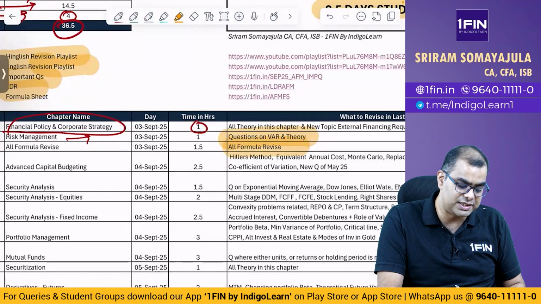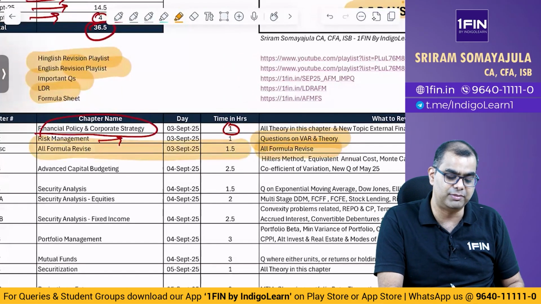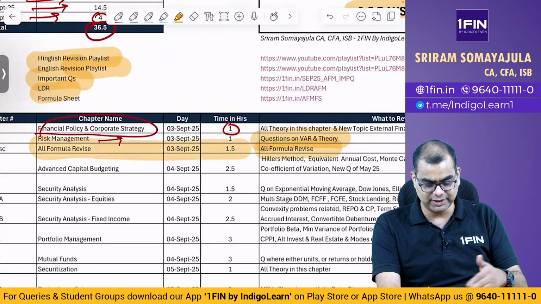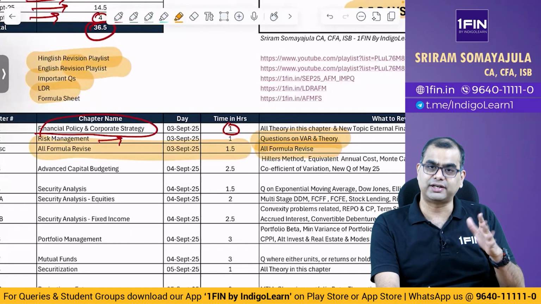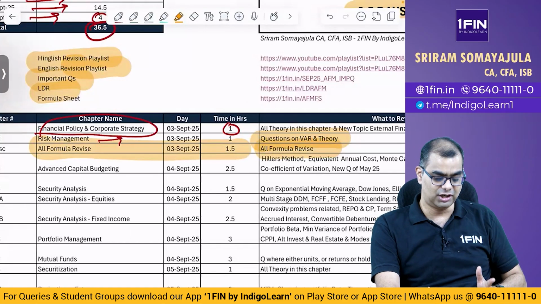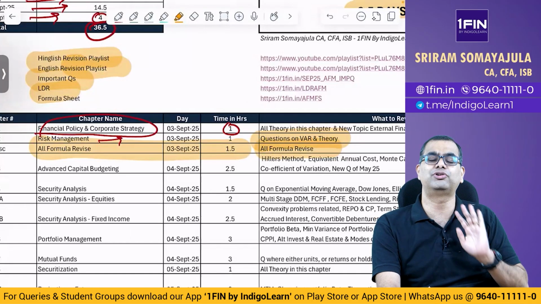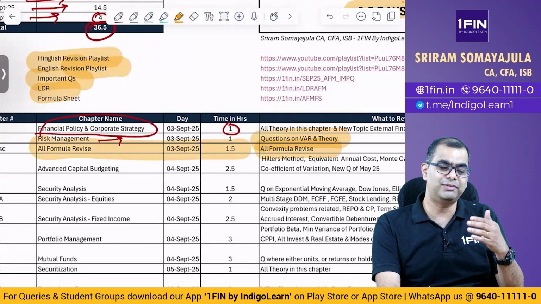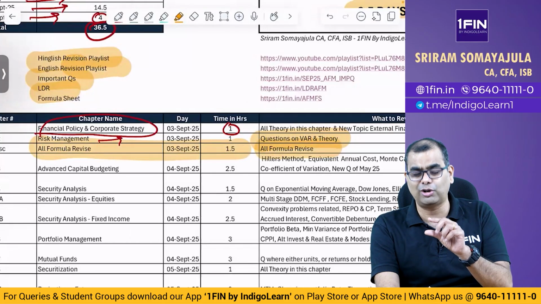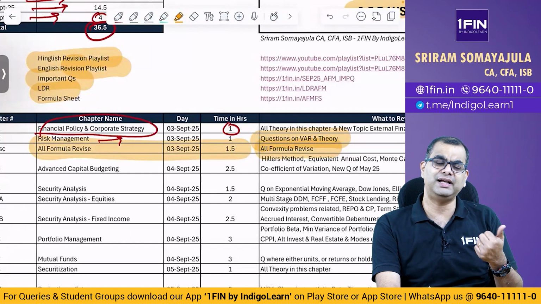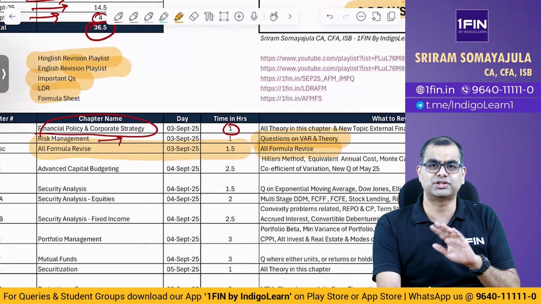Then after that, please spend some time on revising the formulae every day. If you look at this particular study plan, I will give you a revision of formulae all 3 days. In fact, all 4 days: 3rd, 4th, 5th, 6th, I want you to revise formulae, because that revision gives you confidence, I know this, I know this. If you get any sudden small doubt, you go back and check. Then and there spend some time, check some questions.